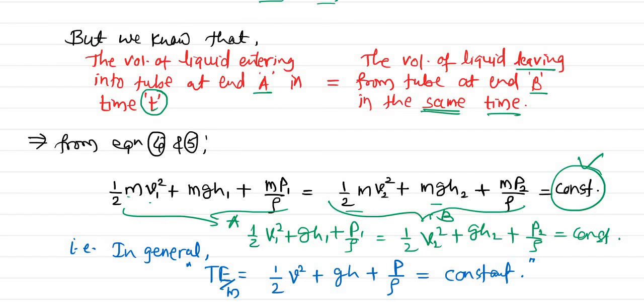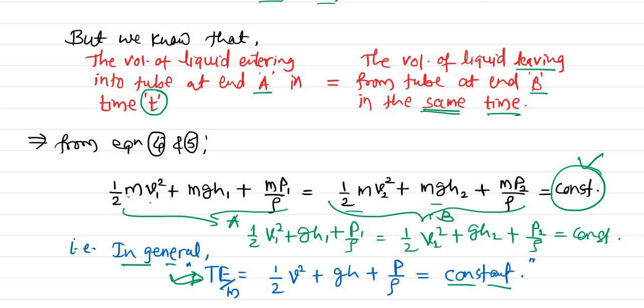So in general, instead of v1, h1 and p1, the total energy per unit mass will be half v square plus gh plus pressure divided by density, and that represents the total energy per unit mass. Here I have written Te divided by m, meaning total energy per unit mass is equal to constant.